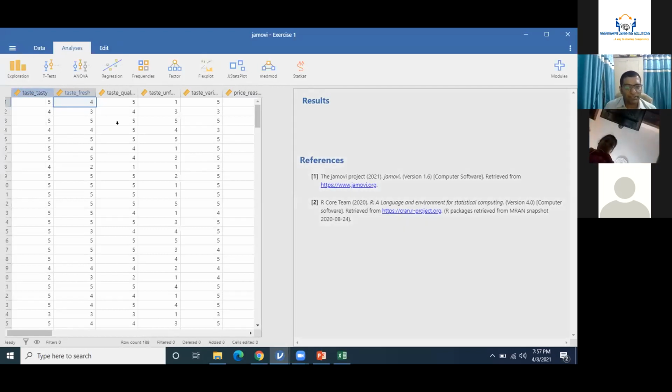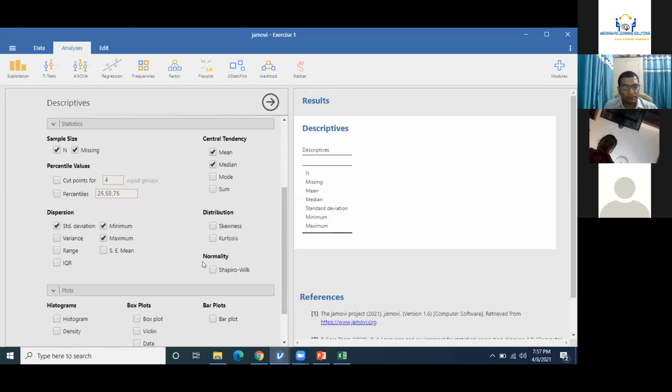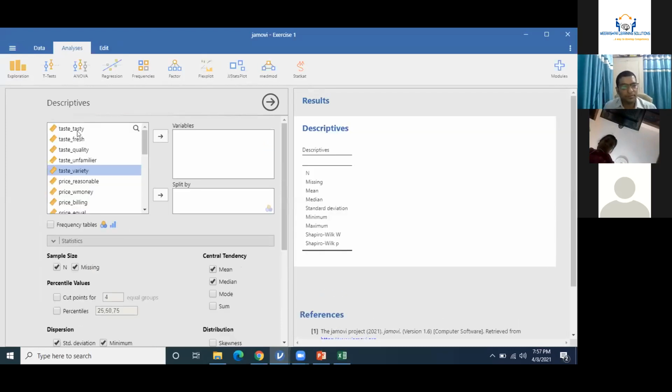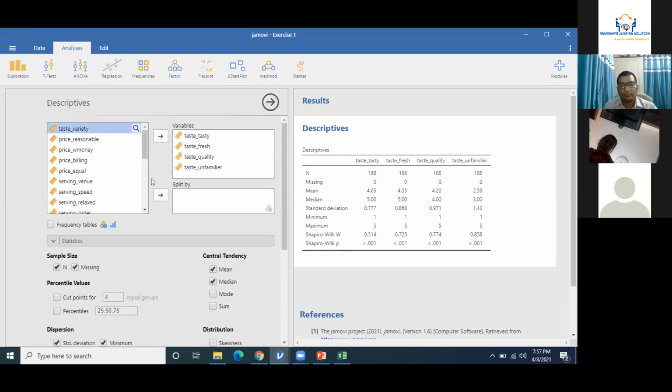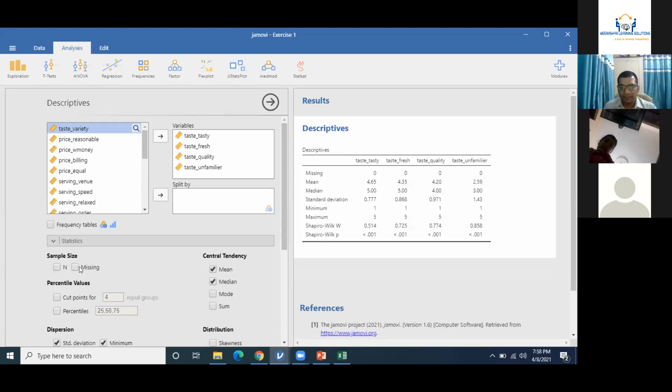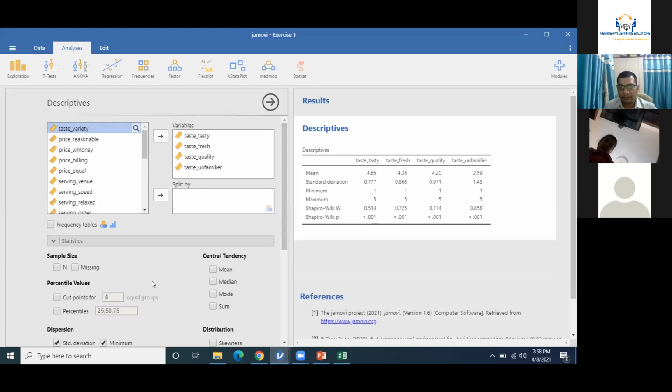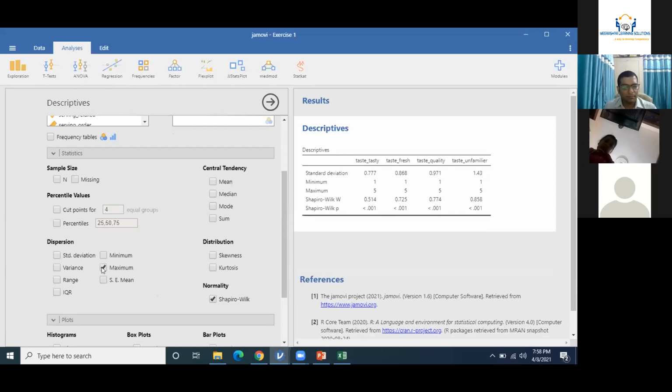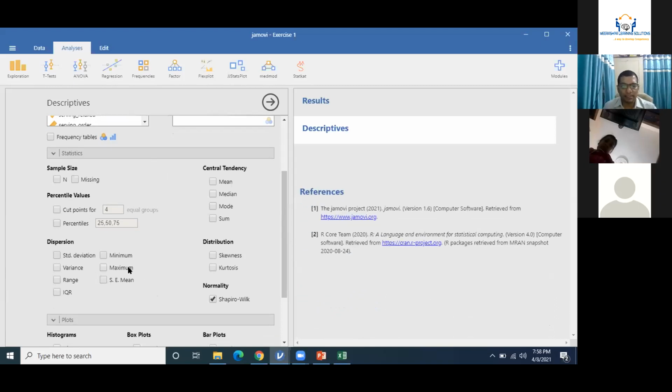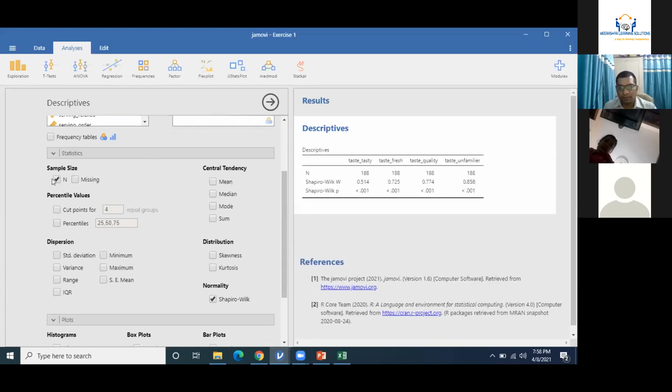Again, go with exploration, descriptives, and Shapiro-Wilk of this data. Here I'll be removing N, missing, median, mean, standard deviation, minimum, maximum. Everything is removed from the analysis. In case of removing everything, it is not even calculating, so it completely removed that table. So with the help of N, simultaneously, I can get the Shapiro-Wilk value.